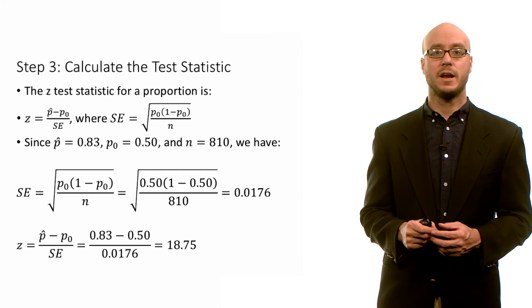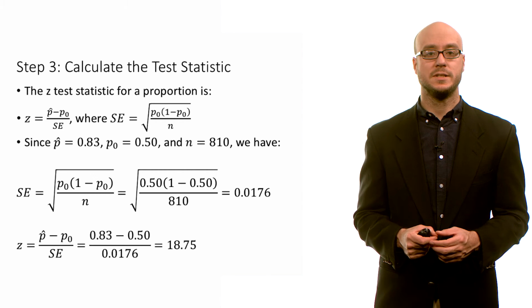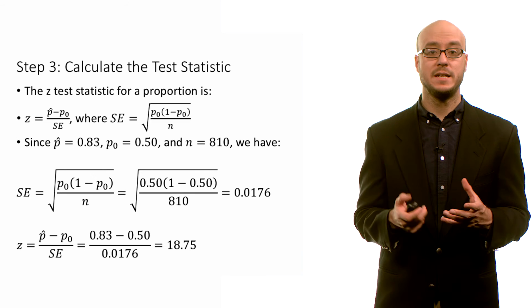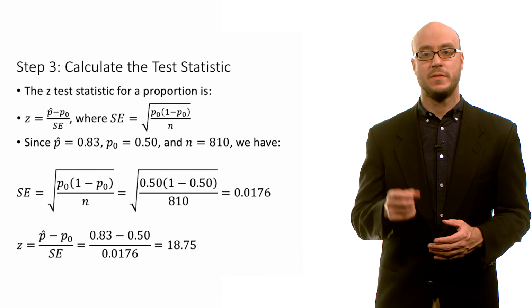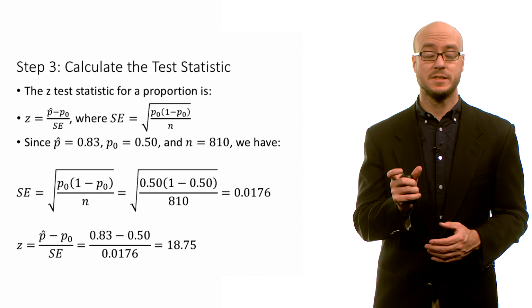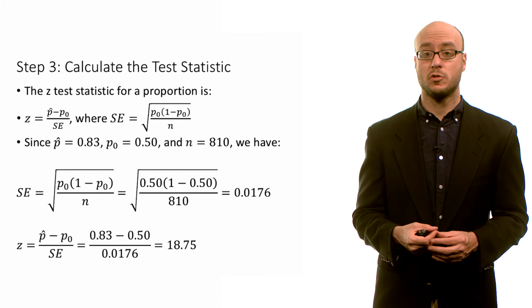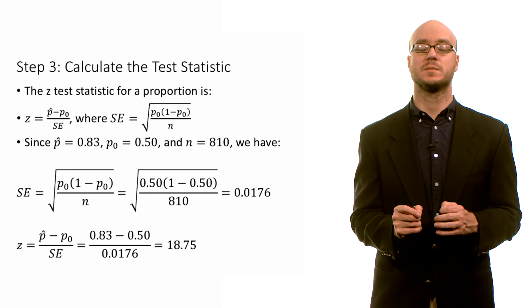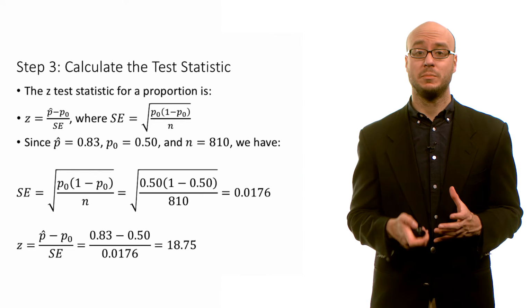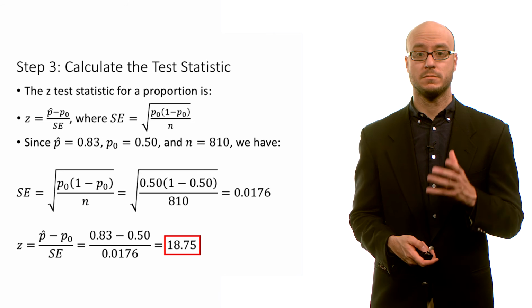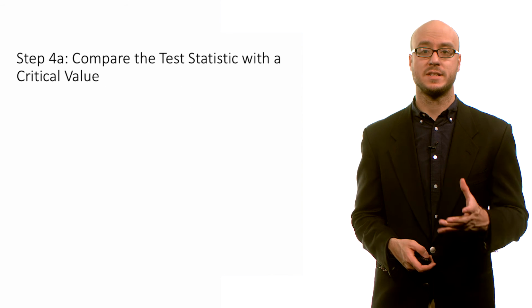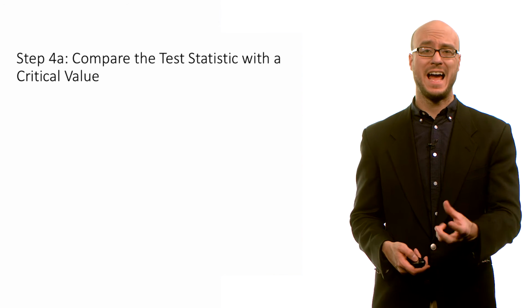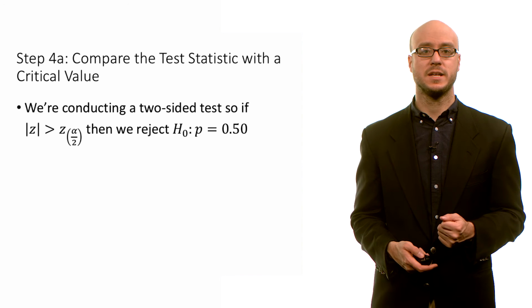So based on this standard error, we can calculate a z-test statistic of 18.75. Again, this is the z-test statistic. We compare that to the standard normal distribution. So with the z-test statistic of 18.75, you should already have an idea at this point that that's a pretty extreme test statistic. So let's actually compare this test statistic with some critical value and then calculate a p-value using this test statistic.